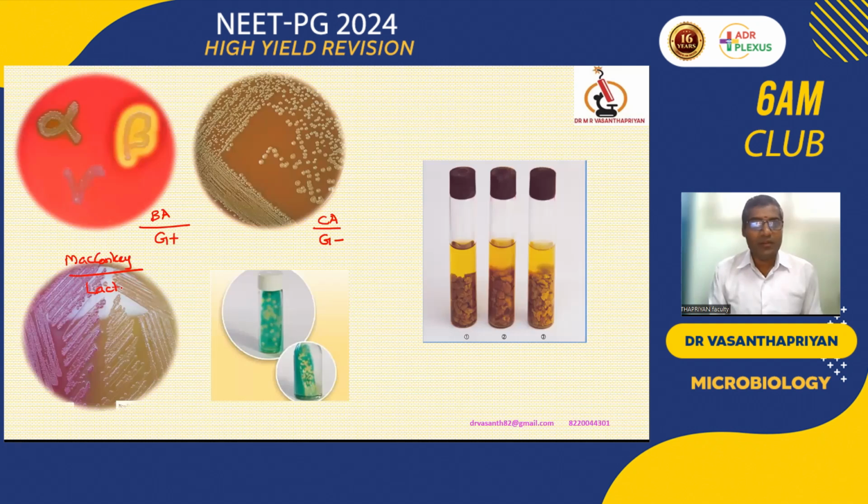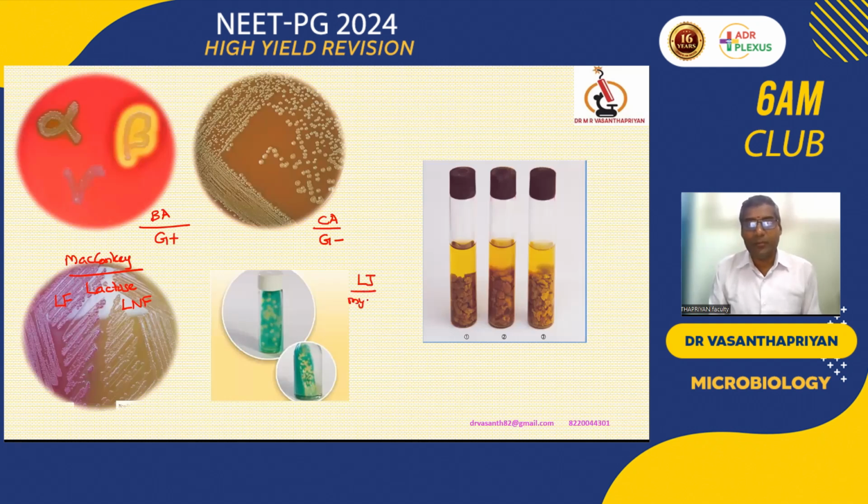If the bacteria utilize lactose, we call it a lactose fermenting bacterium. If the bacteria do not take up lactose, we call it a lactose non-fermenting bacterium. Based on this, we can differentiate enteric organisms in the gram-negative category into lactose positive and lactose negative.